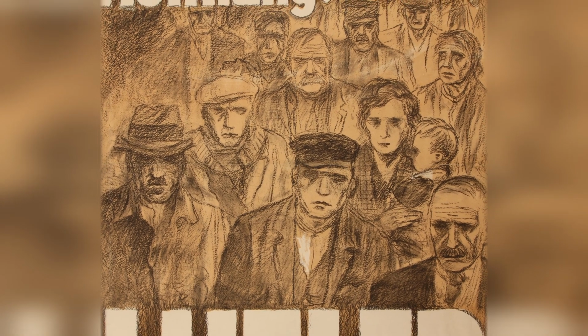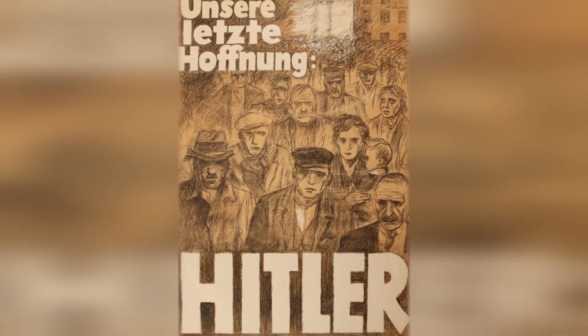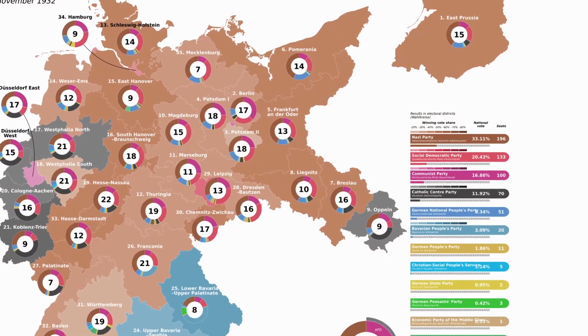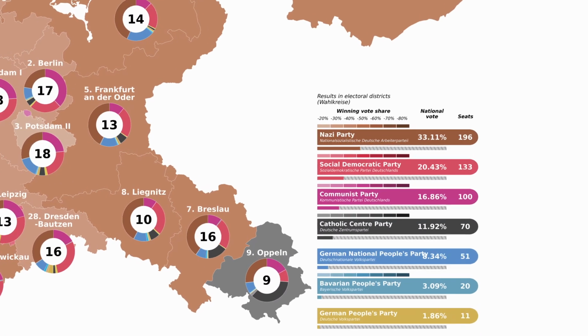Not because everyone believed in Nazi ideology, but because desperation narrowed their choices. Still, even at the peak of popular support in 1932, the Nazis failed to secure a majority. So how did Hitler actually get into office?